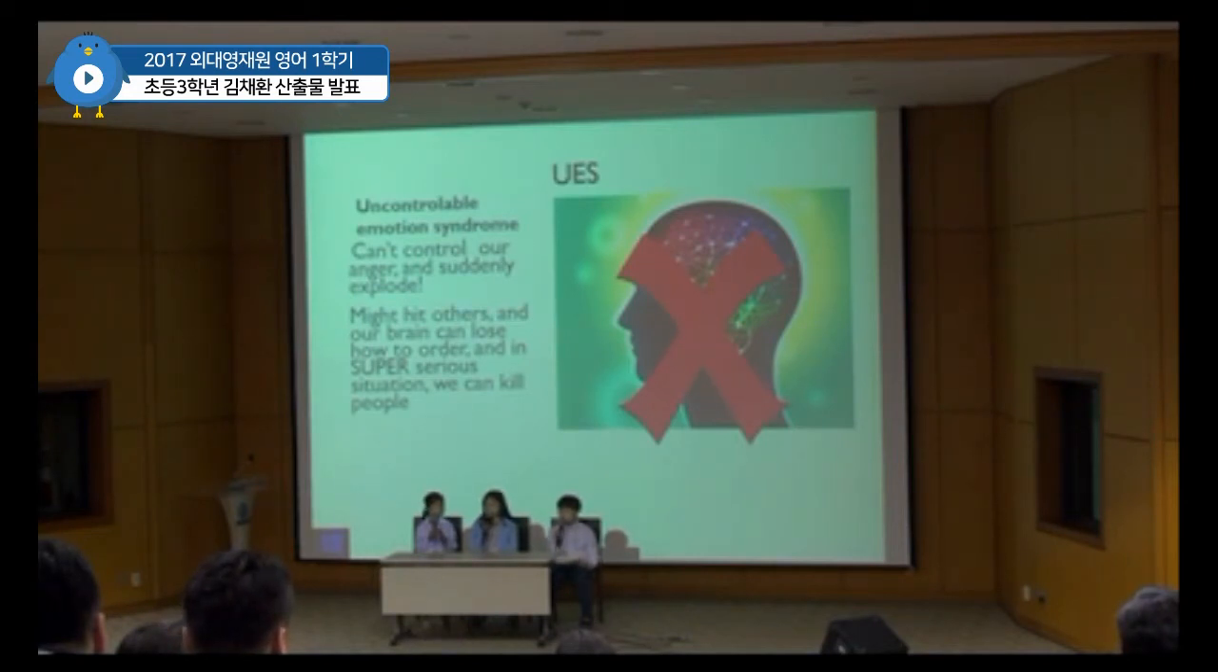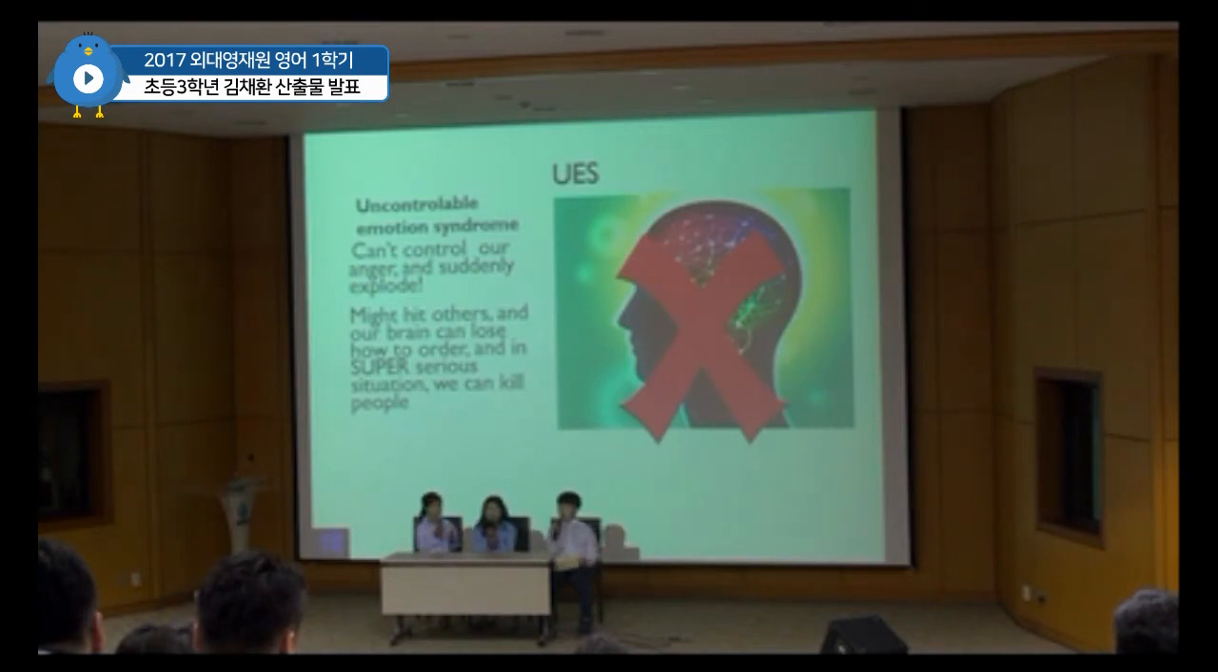The top 2 effects if we get UE syndrome are, firstly, we will act as our emotions lead us. This means that if we are angry, we might hit other people. The second effect is that our brain will lose control of our body. This is scarier than we think because our brain controls our whole body.